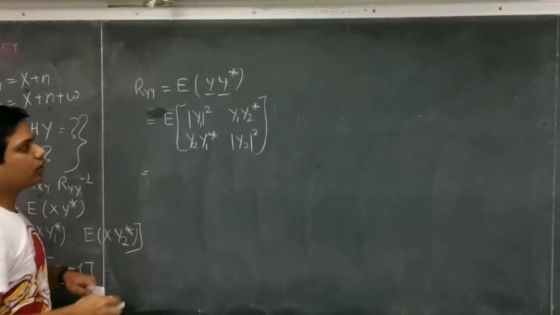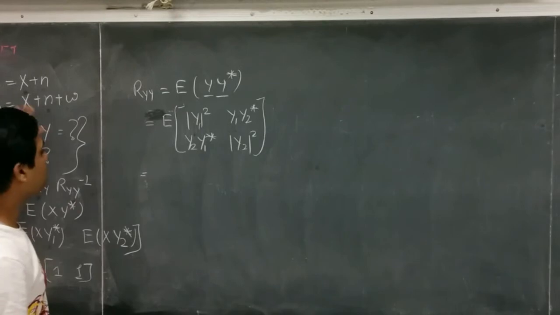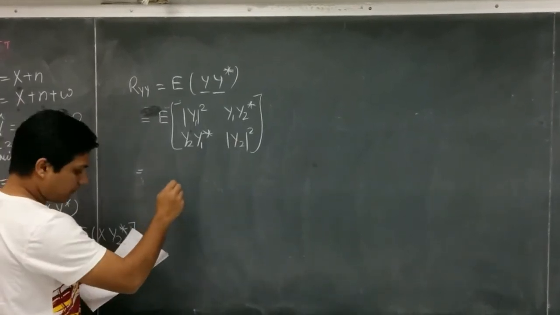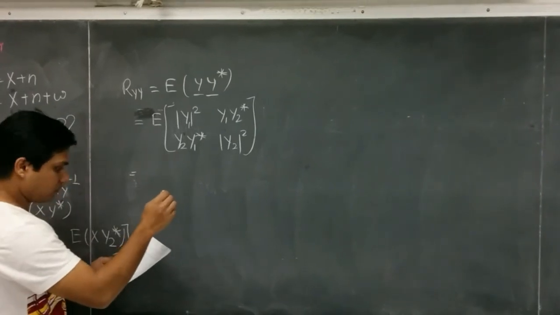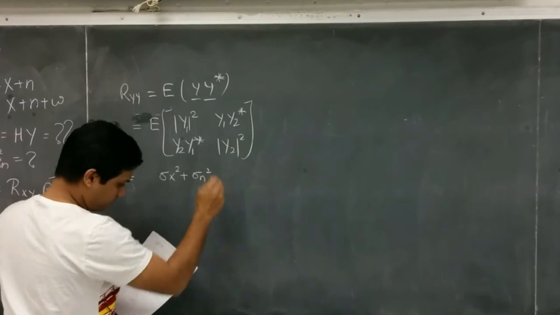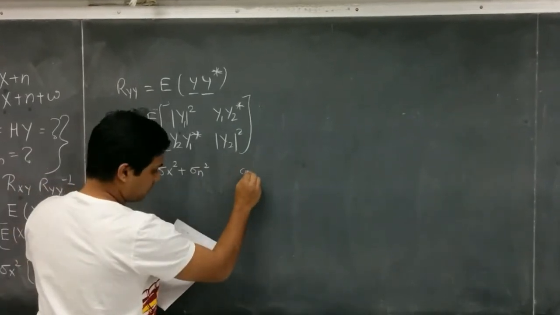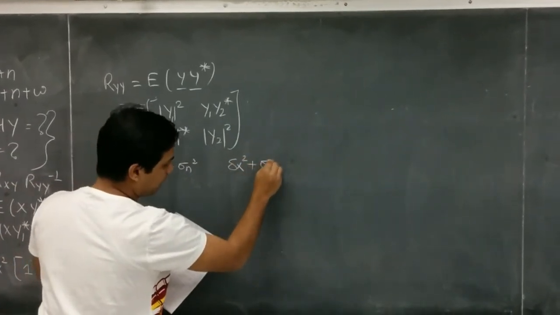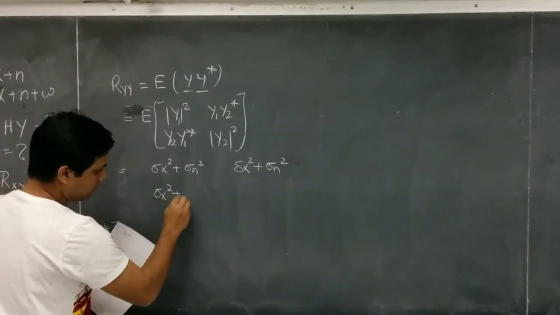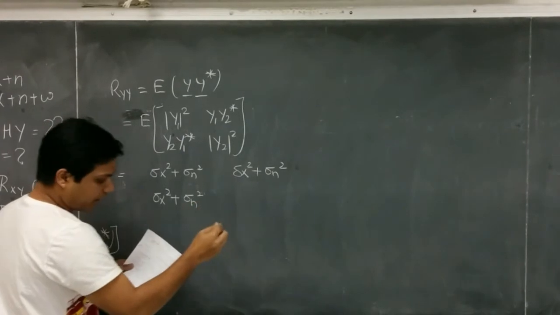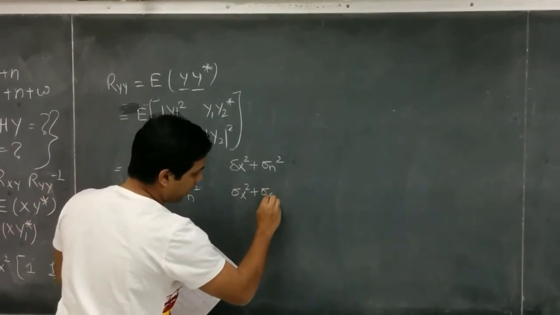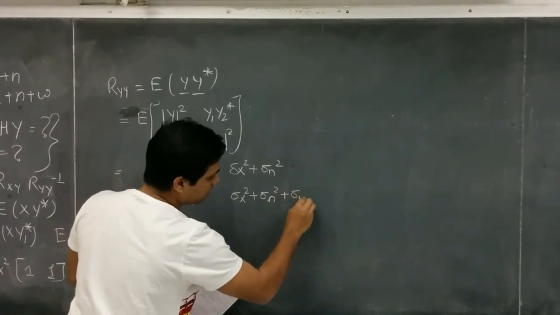So after putting the values of y1 and y2 given in the question, we will get a resultant matrix given as sigma x square plus sigma n square, sigma x square plus sigma n square, again sigma x square plus sigma n square, and in this term sigma x square plus sigma n square plus sigma w square.